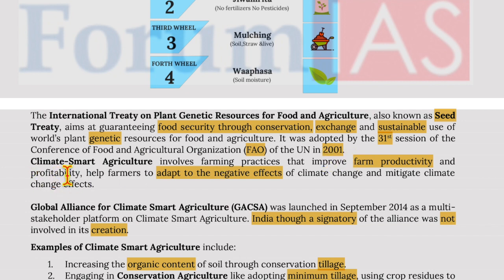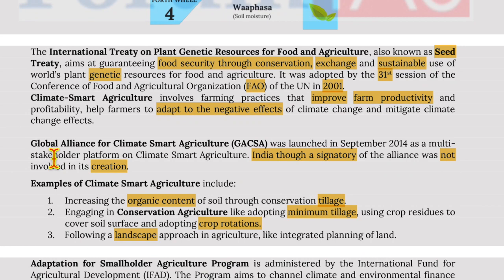Now, climate smart agriculture involves farming practices that improve farm productivity and profitability, help farmers to adapt to the negative effects of climate change and mitigate climate change effects. Now, the Global Alliance for Climate Smart Agriculture was launched in September 2014 as a multi-stakeholder platform on climate smart agriculture. India, though a signatory of the alliance, was not involved in its creation, so India is not a founder.